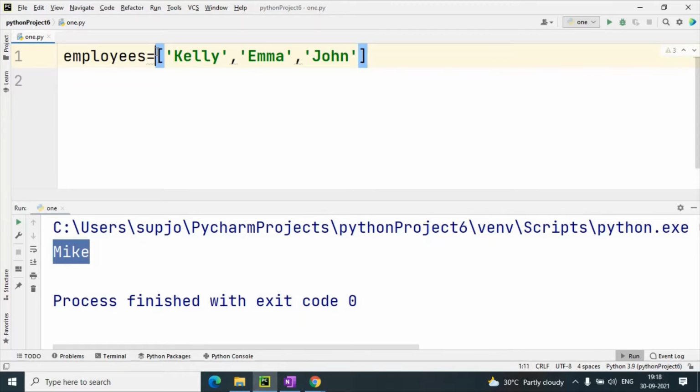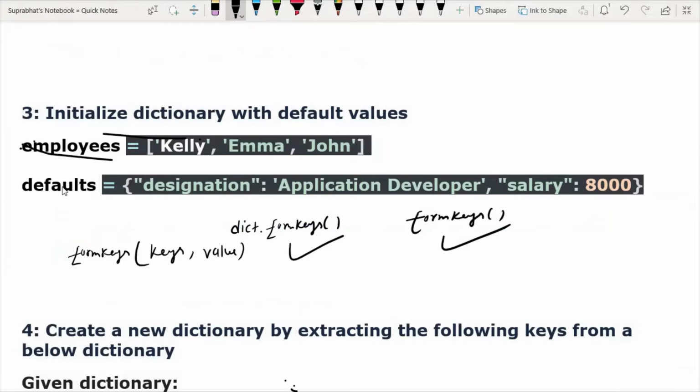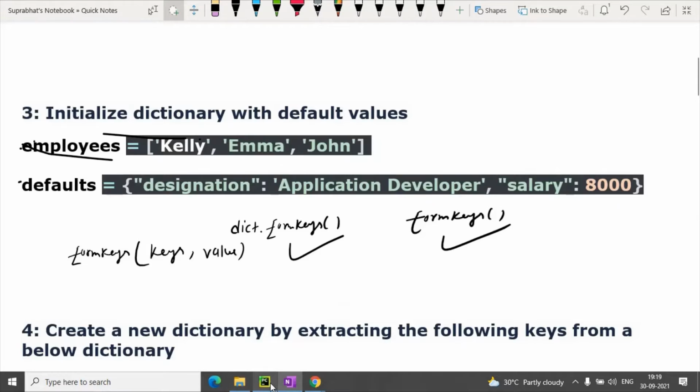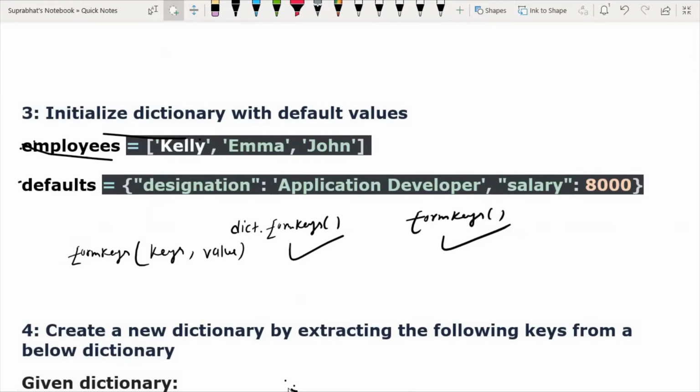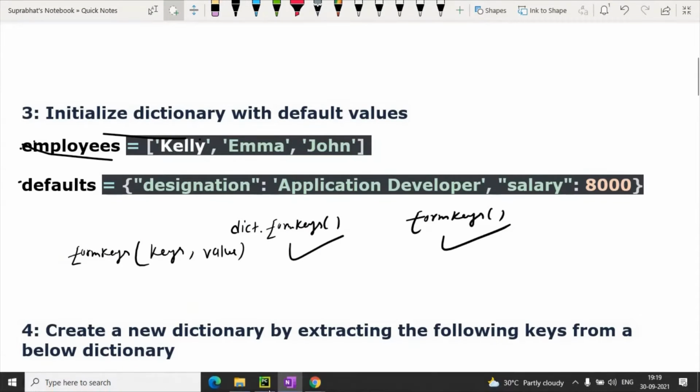This symbol shows it is a list. Defaults we have to create. Default value I am taking like that: a dictionary, it will create a dictionary, like in this dictionary we have designation and salary.